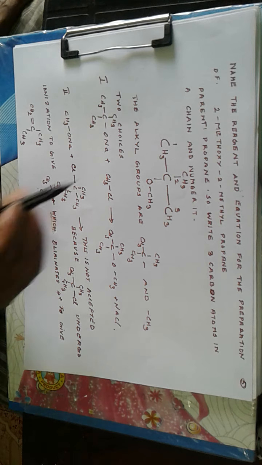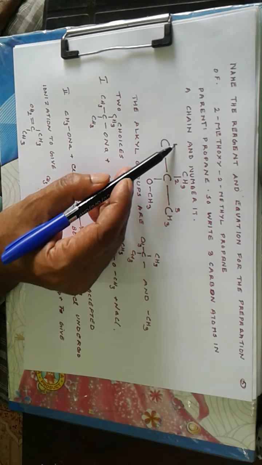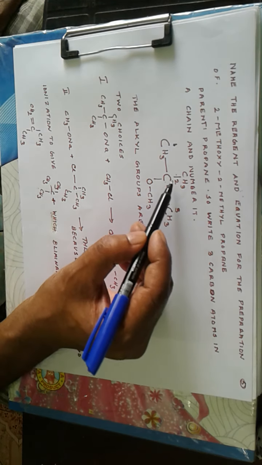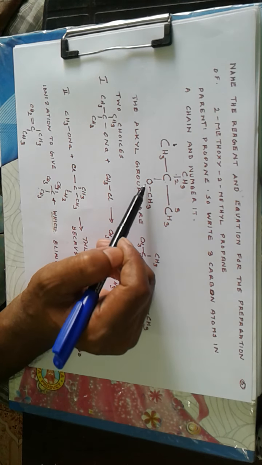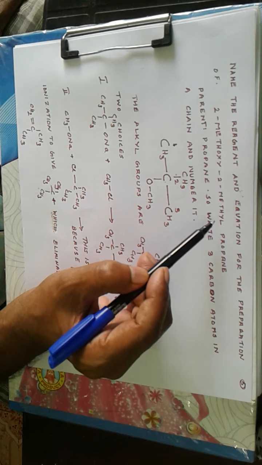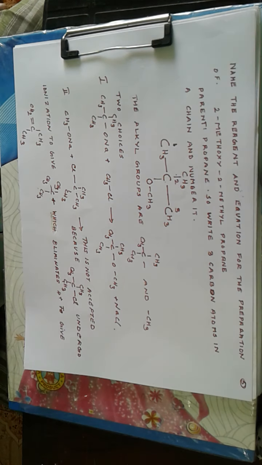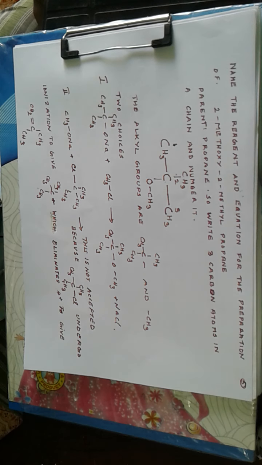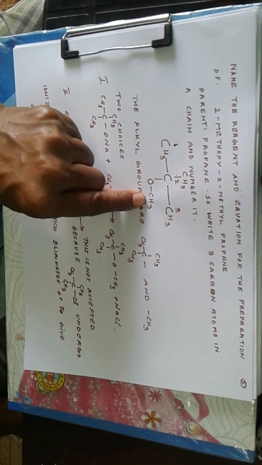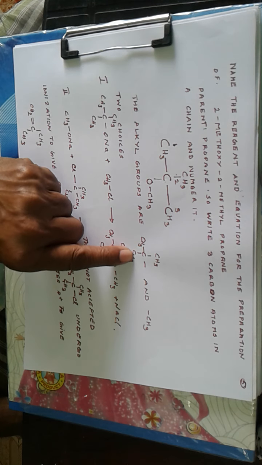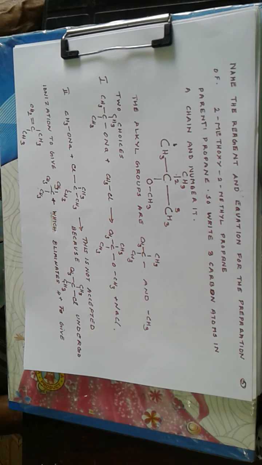So you write 3 carbon atoms in a chain, number them 1, 2, 3, and on carbon 2 you connect methoxy first, methoxy, and again on carbon 2 connect methyl. So it is an ether where the alkyl groups are one a tertiary alkyl group, tertiary butyl group, and another a primary alkyl group, that is methyl. So the alkyl groups are tertiary alkyl and methyl.